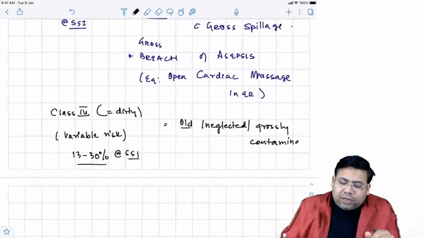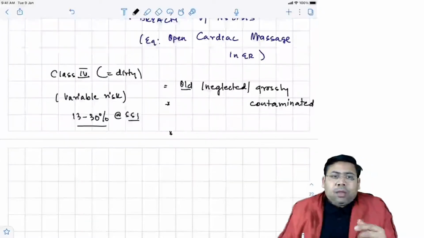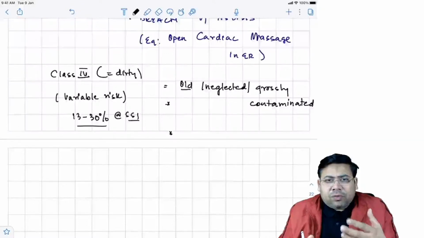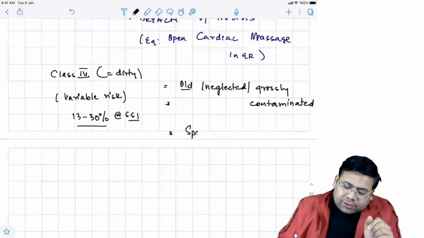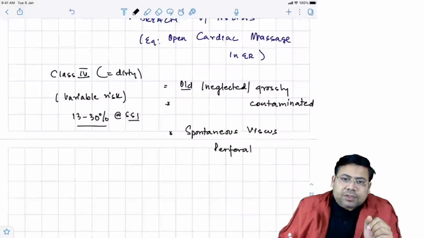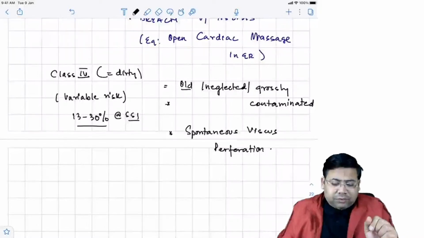What else apart from them can be classified as class 4, students? Class 4 dirty wounds: one is old, neglected, grossly contaminated. The second is spontaneous viscus perforation. Any case of spontaneous viscus perforation, peptic perforation, appendicular perforation, they all belong to this.